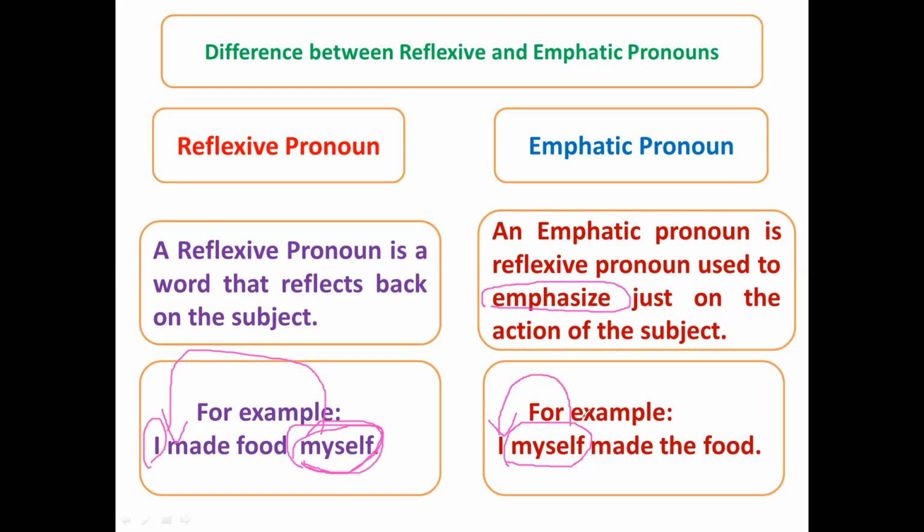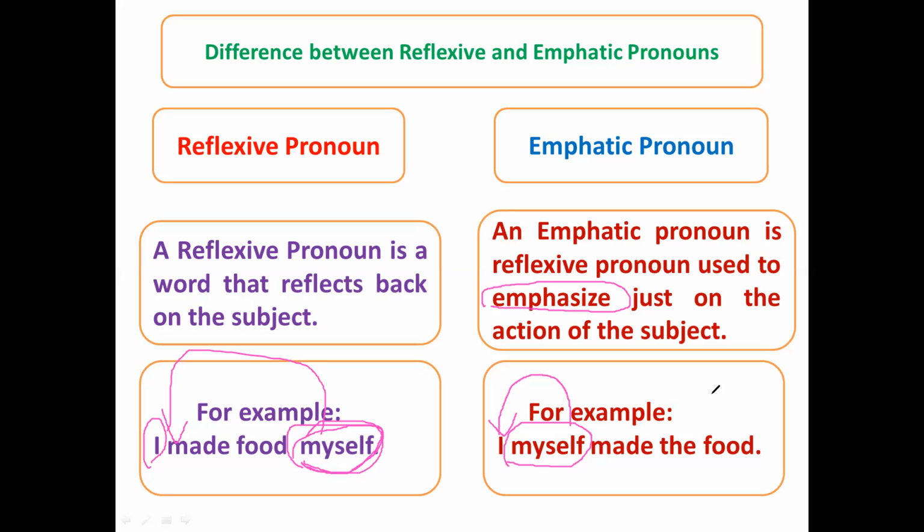My dear students, emphatic pronouns are not essential to the meaning of a sentence, but they are part of the subject, and they are placed before the verbs. They can be removed without changing the meaning. Emphatic pronoun is a personal pronoun. We use it to explain the action done by the noun without anyone's help. So emphatic pronoun is similar to reflexive pronoun.